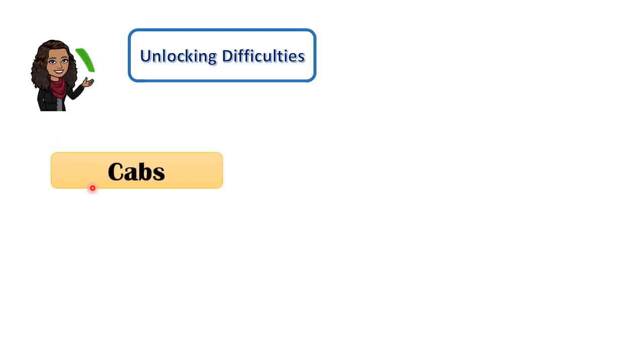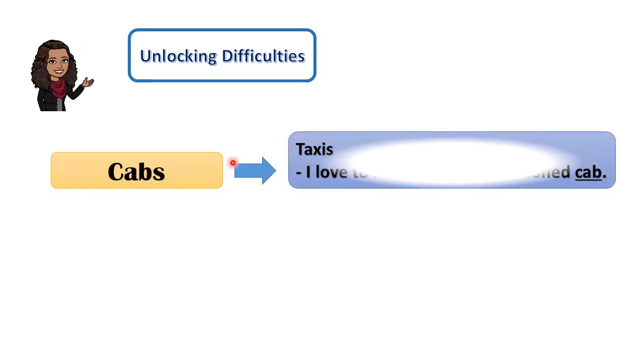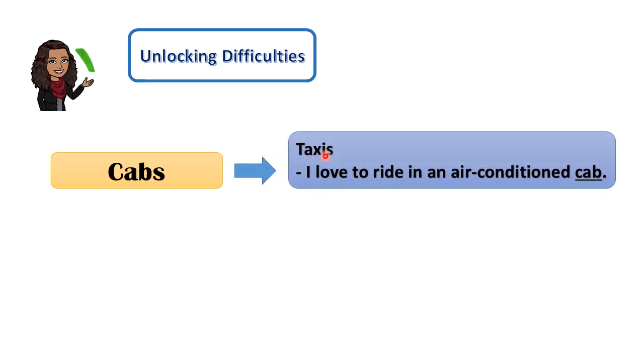The next word that we have here is the word cubs. Cubs are taxis used for transportation. The example sentence here is, I love to ride in an air-conditioned cub. Think of your own sentence using the word cubs.